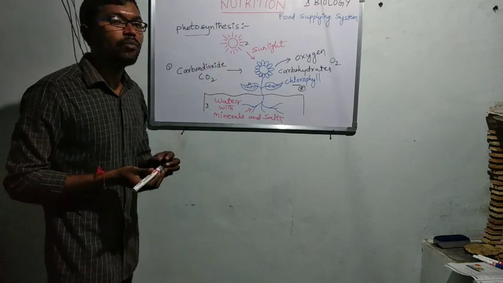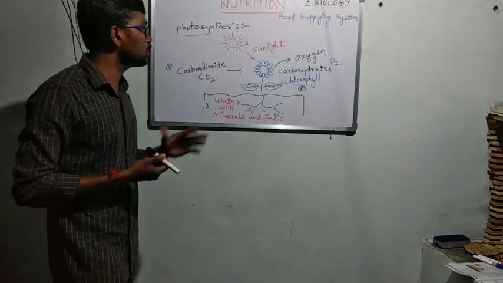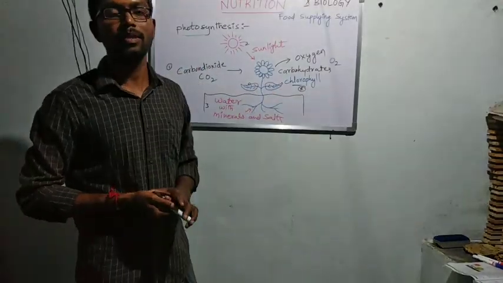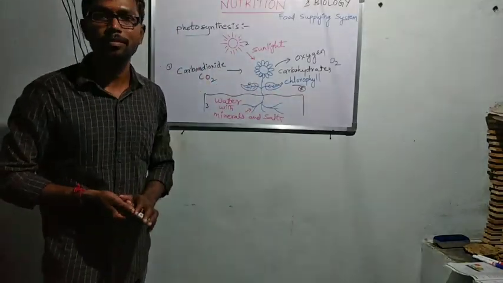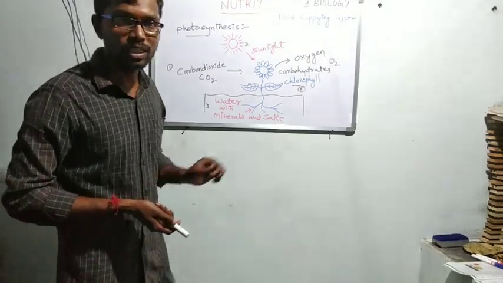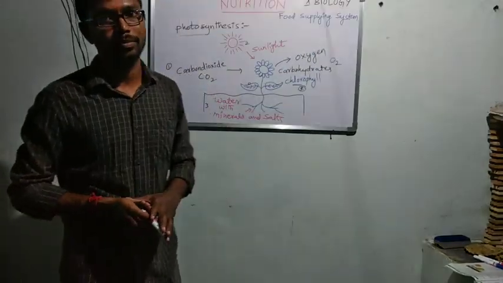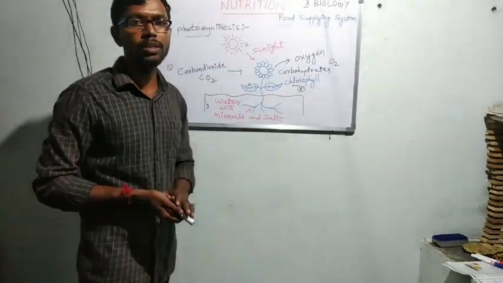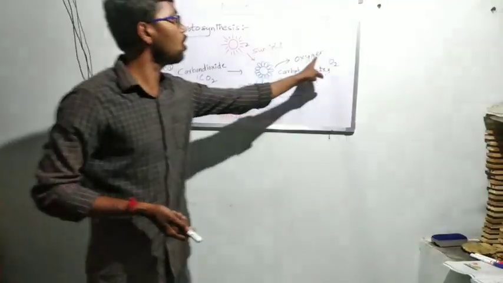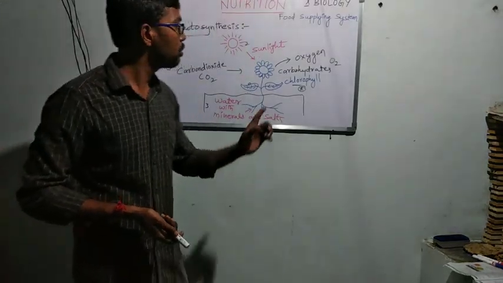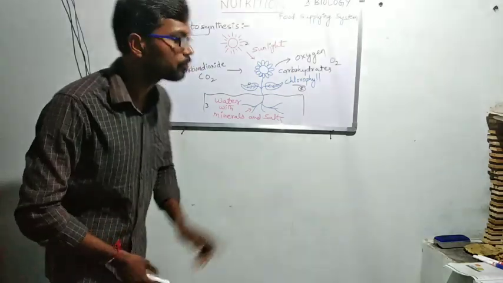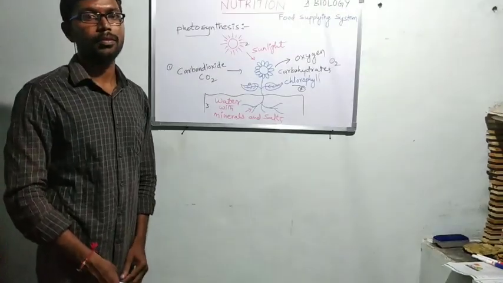So finally, when we give a definition of photosynthesis: all green plants receive carbon dioxide from the environment, they capture sunlight, and they absorb water with minerals and salts. With the help of chlorophyll, they participate in a chemical synthesis process and they release oxygen into the environment. They make carbohydrates. The complete process is called photosynthesis.